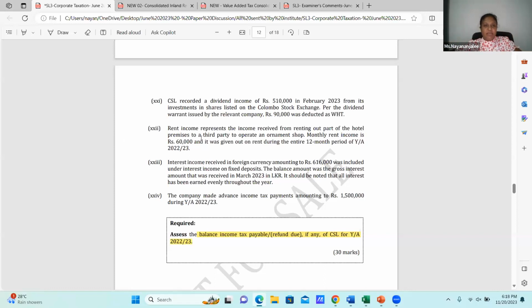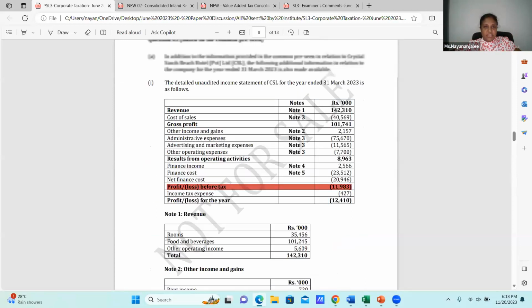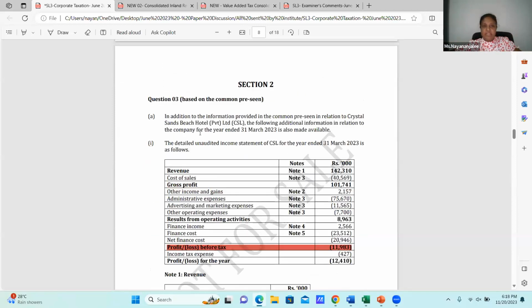Then let me come to the question. I will read it, and we will take the adjustments one by one. It's a pre-seen based question, Part A. In addition to the information provided in the common pre-seen related to Crystal Sand Beach Hotel, this is your company, CSL, the following additional information in relation to the company for the year ended 31st March 2023 is available.